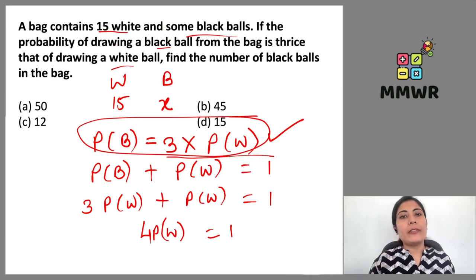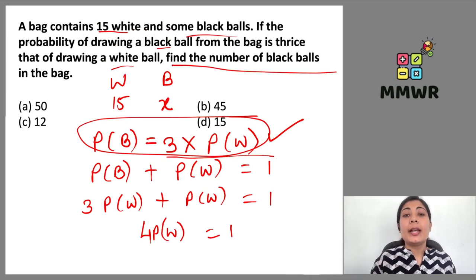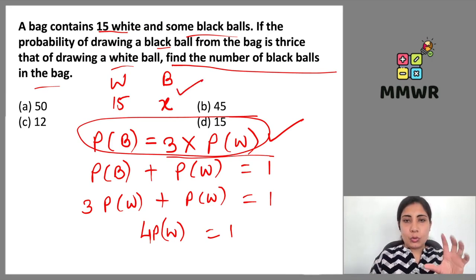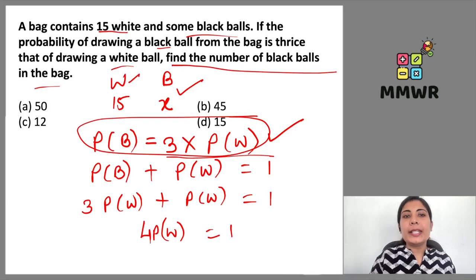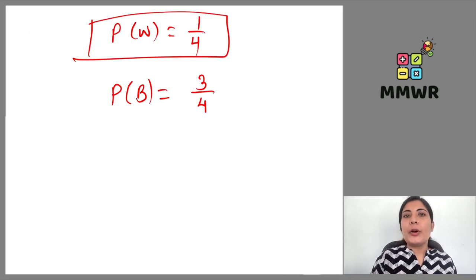So after getting both the values, now what they are asking us to calculate: find the number of black balls in the bag. कि black ball है कितनी, ये find out करना है, right? So one of the methods is this. We have to proceed furthermore. First of all, it is given that white ball कितनी है, 15 are there. So 1 upon 4, probability of white ball is number of white ball divided by total number of balls, which is equal to 1 upon 4.